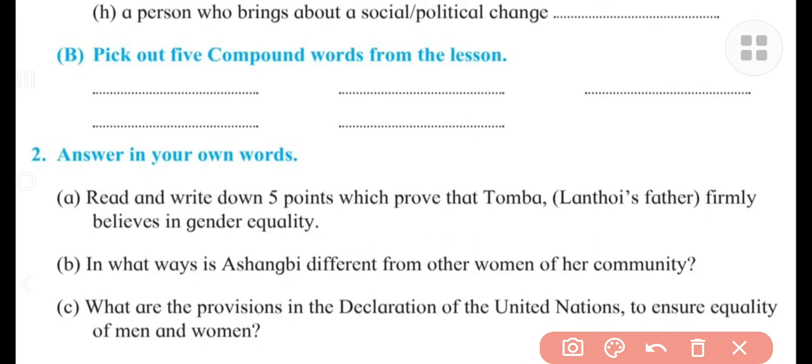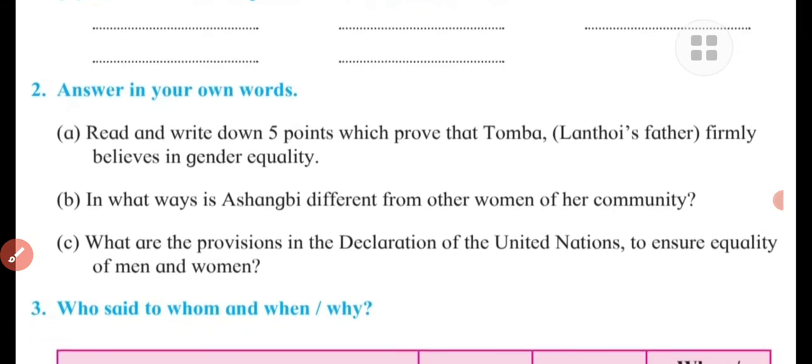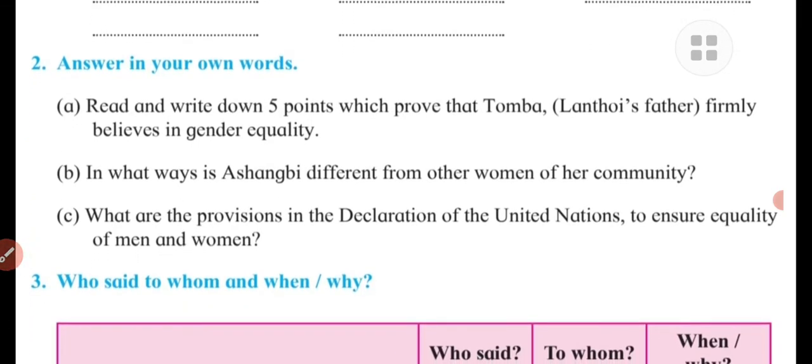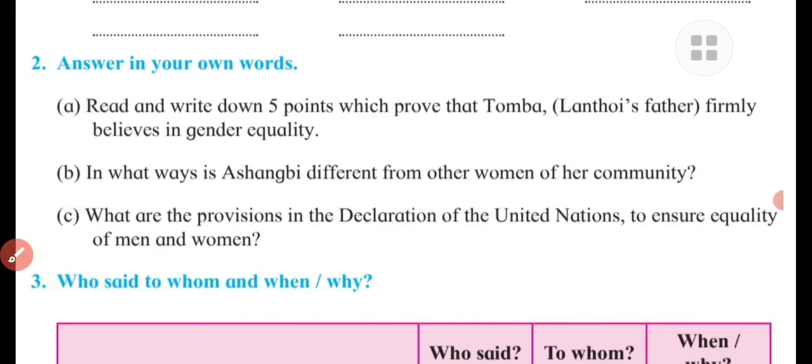Understand? Now let us move toward the second question that we have to attempt in this section. What is the second question? In the second question we have to answer in your own words. Understand? So what is being given there? The first question, let us see what is given in the first question.